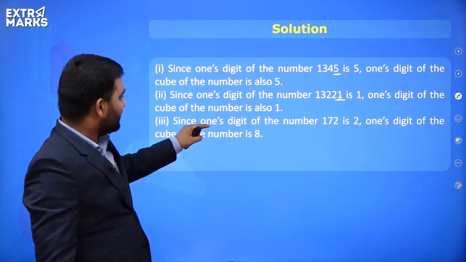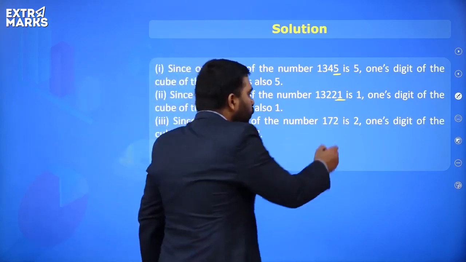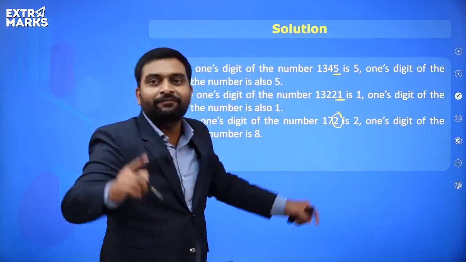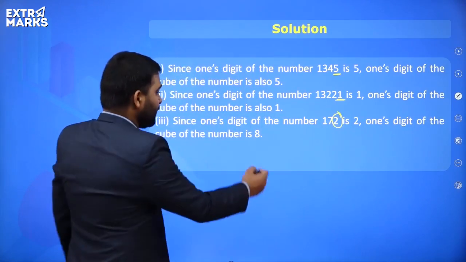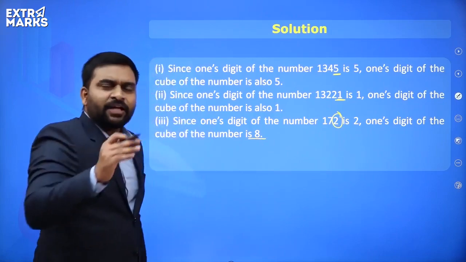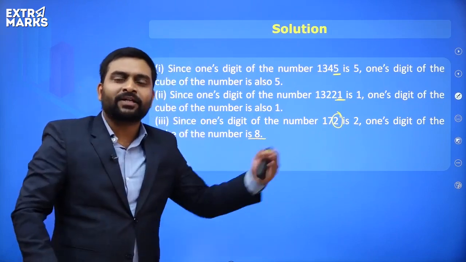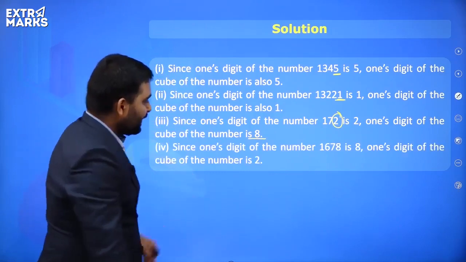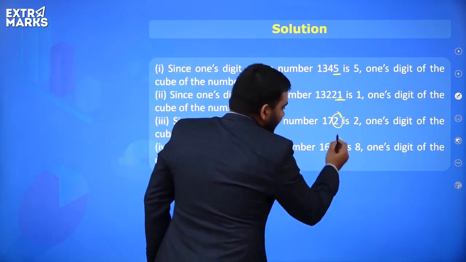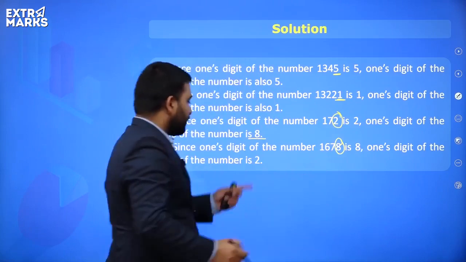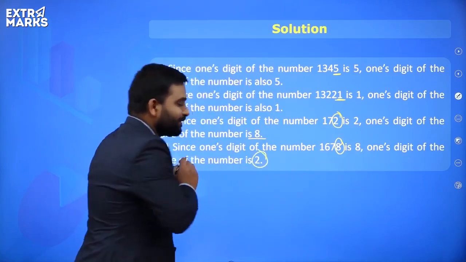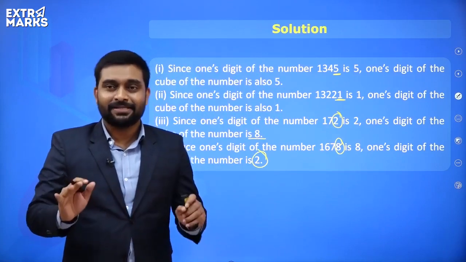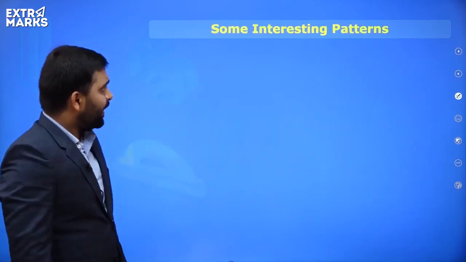Now, since the ones digit of the number is 2, the cube of this number will end with 8. I told you, see? And if the number is ending with 8, the cube of that number will end with 2. Remember that. See, it is ending with 8, so the cube of this number will end with 2, as I told you earlier. I hope this point is now clear to everyone. Yes? Let's go ahead now.